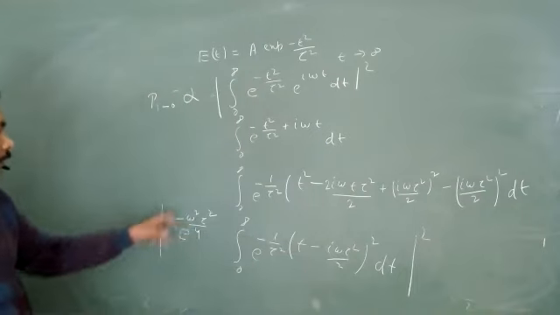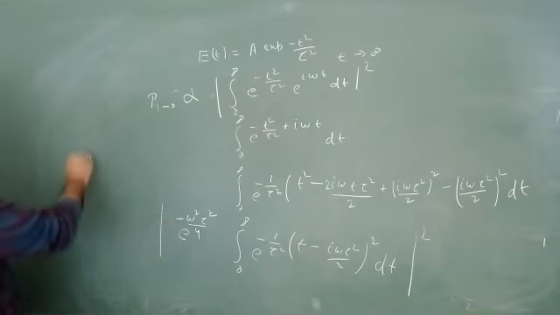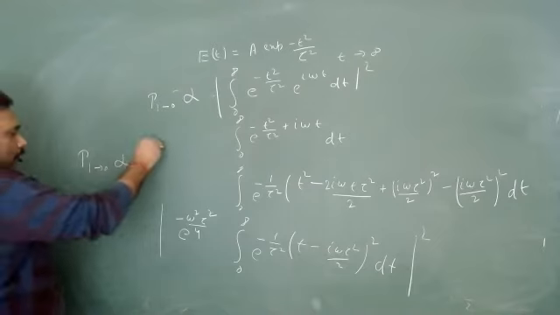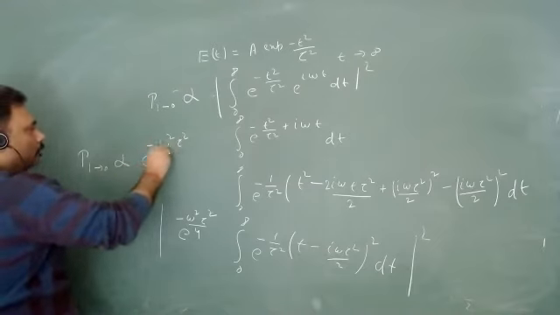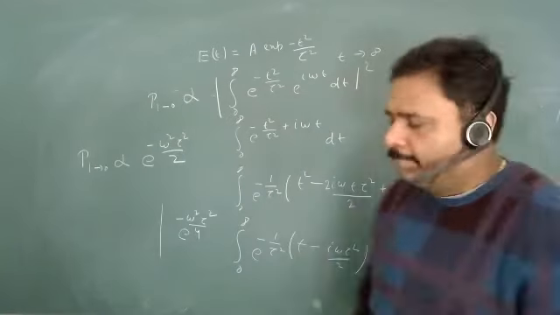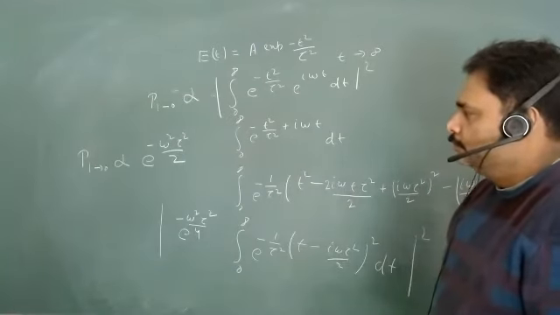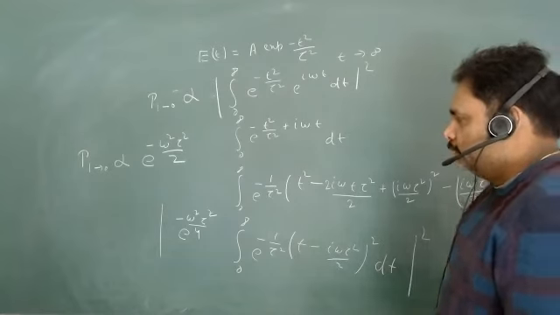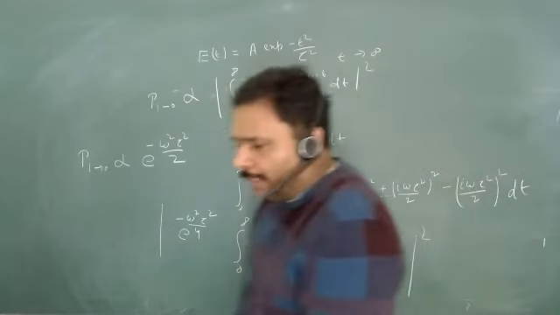And what will be this value? If you will take the mod square, then you have P10 is proportional to e to the power omega square tau square by 2. So this will be the answer, isn't it? Are you getting the point?